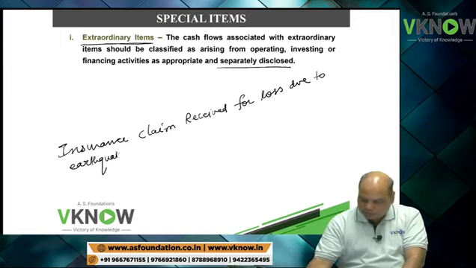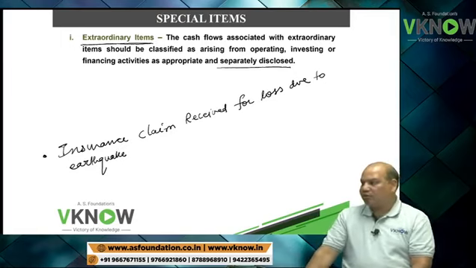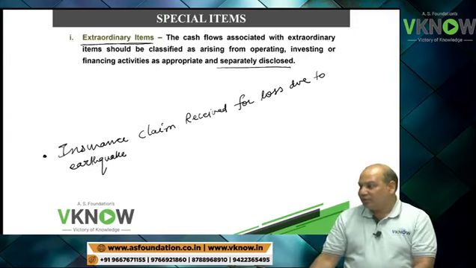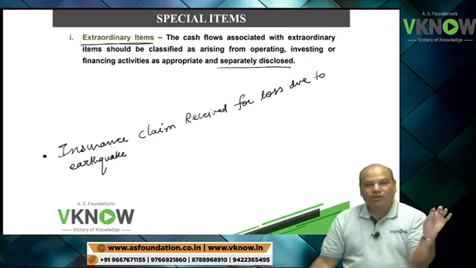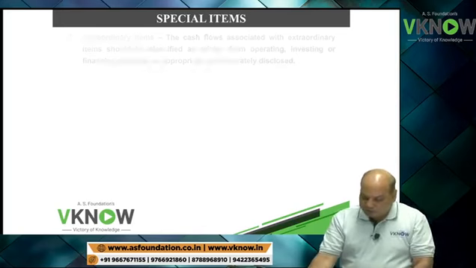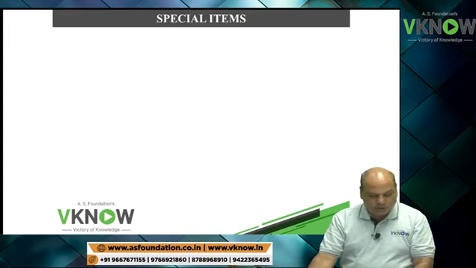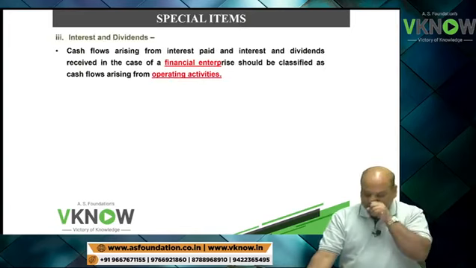Insurance claim received for loss due to earthquake. Yay! Insurance claim received for loss due to earthquake is an extraordinary item. So this will be presented as a separate line item in cash flow statement. Nothing great about it. Then interest and dividend I have explained.